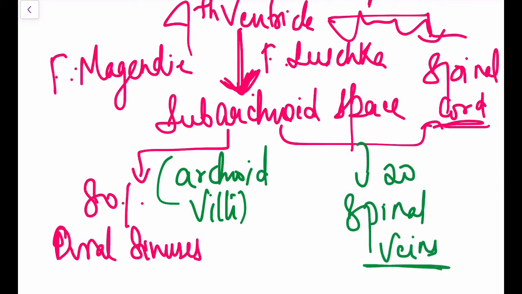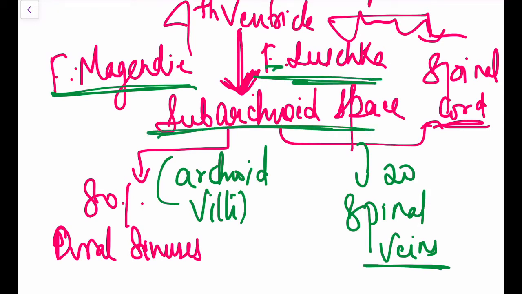From the fourth ventricle, cerebrospinal fluid via the foramen of Magendie and foramen of Luschka enters the subarachnoid space. From there, it moves upwards towards the cerebral hemisphere and downwards through the spinal cord.